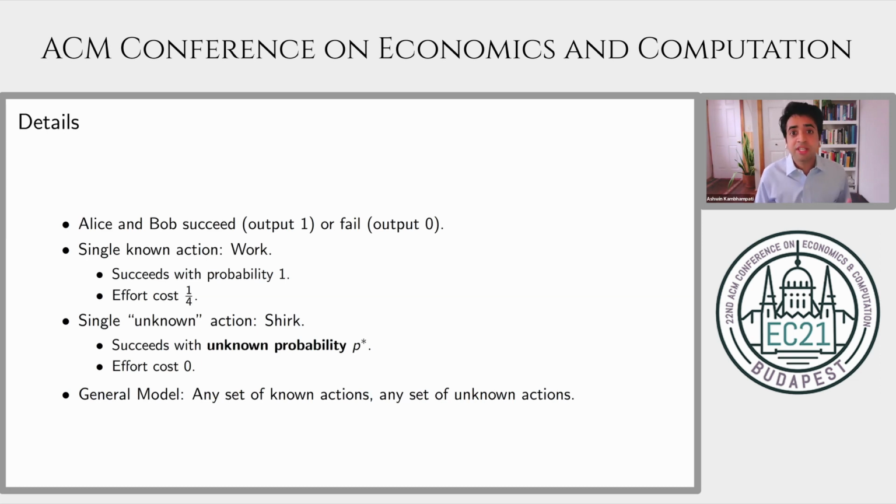For the purposes of this example, I'll assume actually that the principal knows that there's exactly one other action that the agents can take. I'll call it shirk. She knows that this action has no effort cost, but she won't know the precise productivity of this action. In particular, its success probability, P star, will be something she's ambiguity averse over. In the general model, I consider the case where there's any set of known actions and there's any set of unknown actions, and I'll discuss that case briefly after the example.